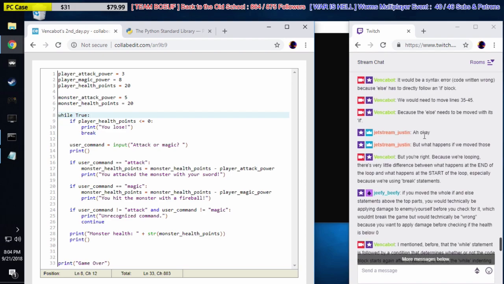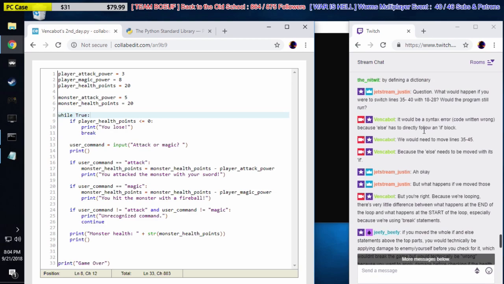Let's see here. So which line? 18 to 28. I guess I've lost track of what 18 was. I think 18 was this statement here. But yeah, we can do that. It means right here.